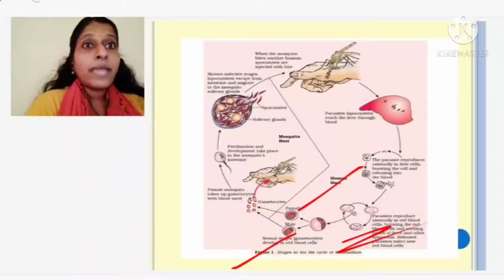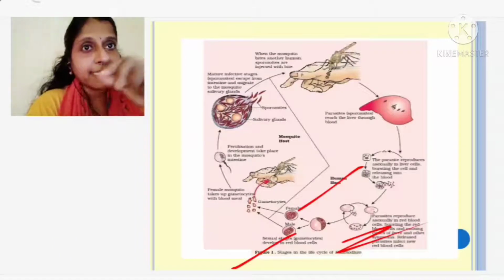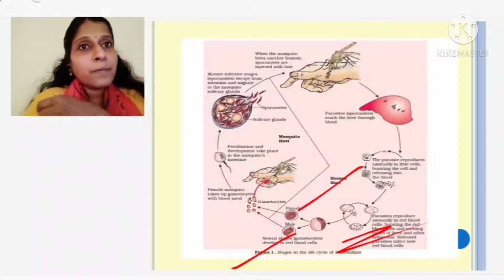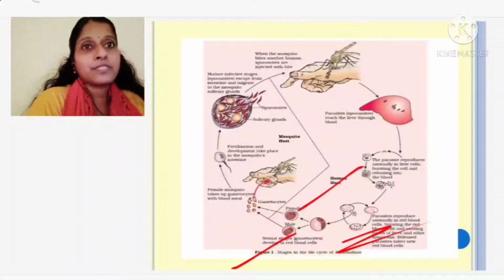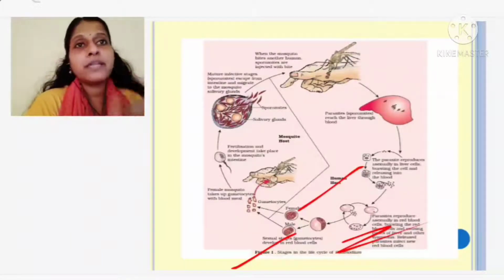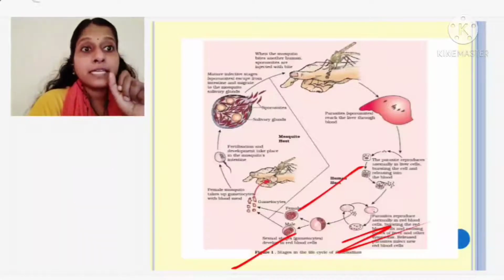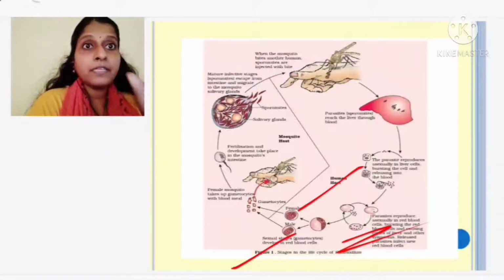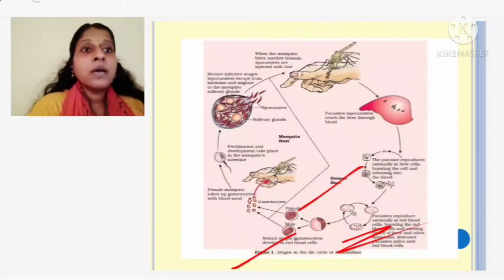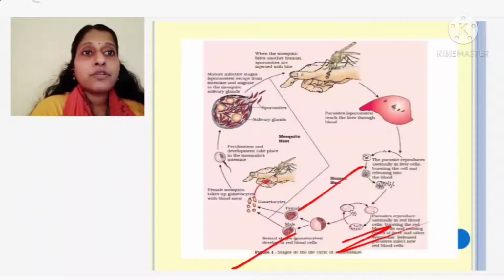Now listen, when another mosquito comes and bites me again, from my blood it takes the gametes, the gametocytes, because in my blood it has now been converted into gametic form. The male and female gametes reach the mosquito's body along with the blood meal.